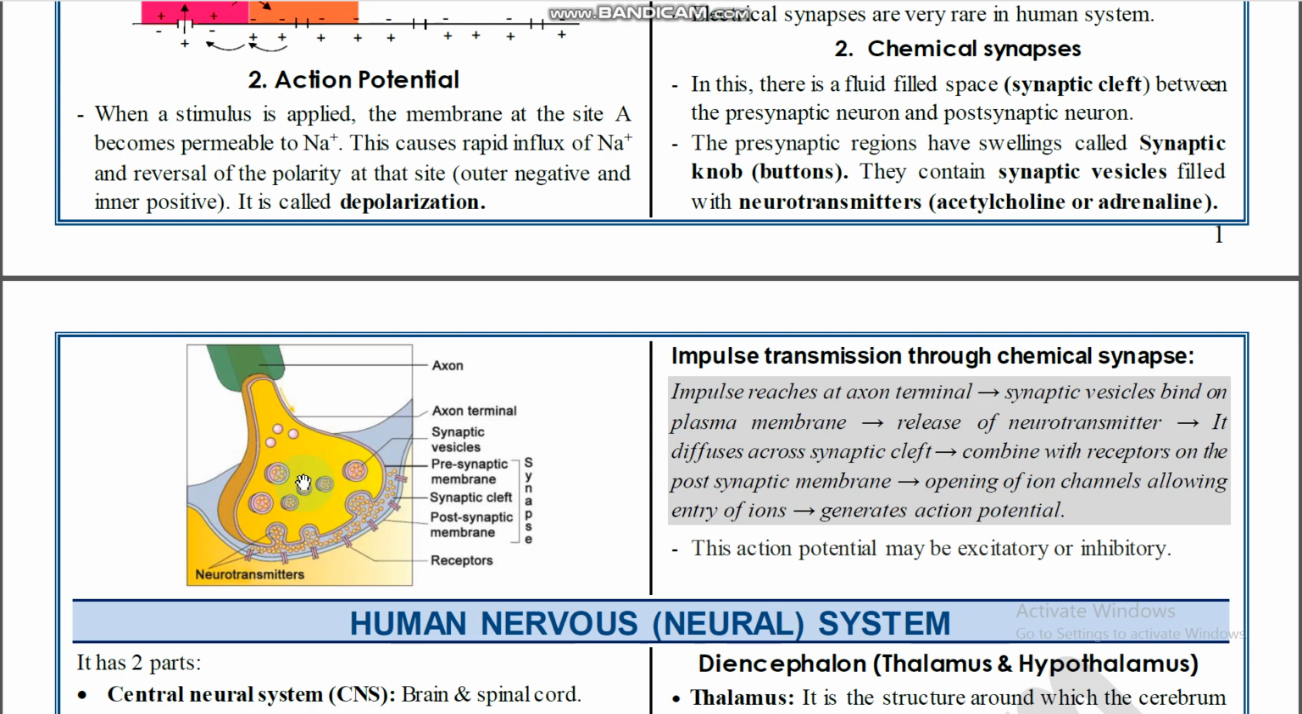So how does it work? Whenever the action potential is received by this synaptic bulb, the neurotransmitters are released into the synaptic cleft, and those are received by receptors of the postsynaptic neuron, right? That conducts another action potential in the other neuron. Here is the impulse transmission through a chemical synapse. The impulse reaches the axon terminal. Synaptic vesicles bind to the plasma membrane. Release of neurotransmitter.